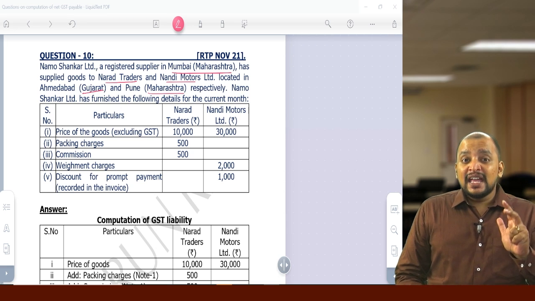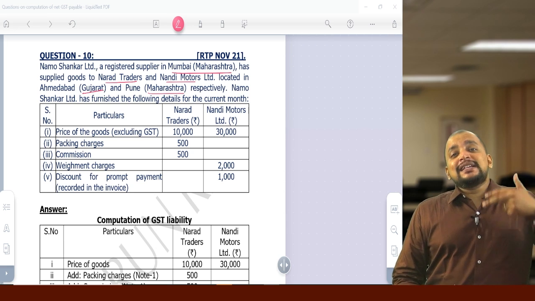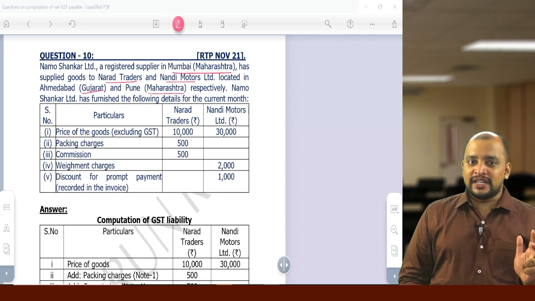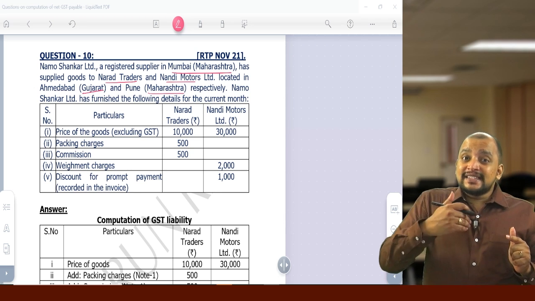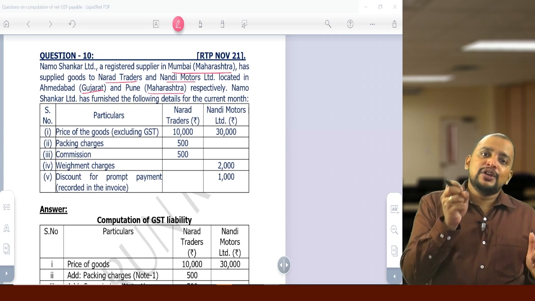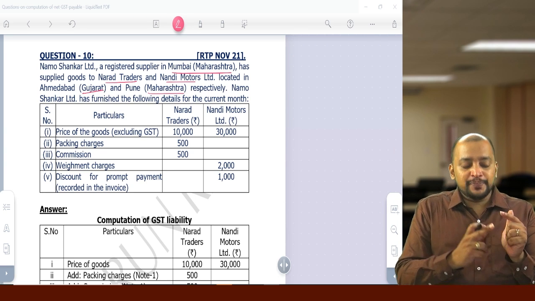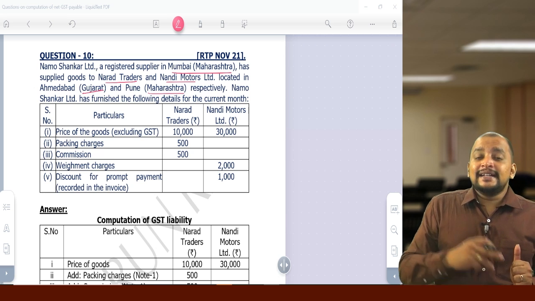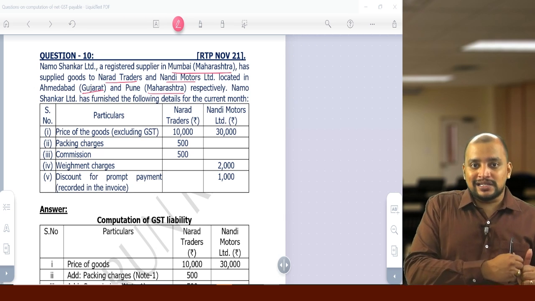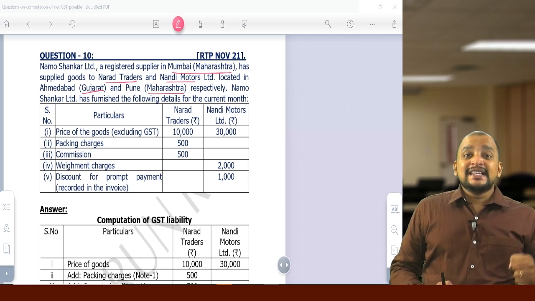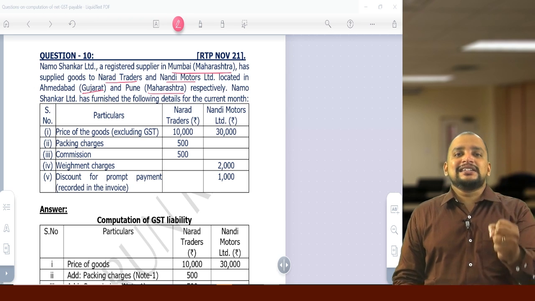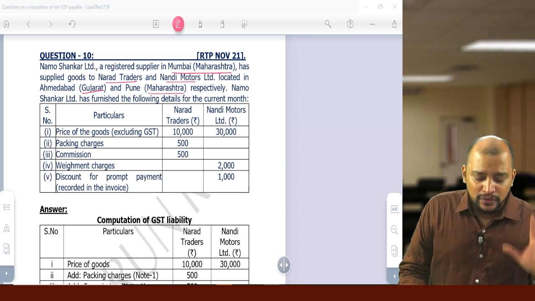Number 2, any amount that the supplier is liable to pay but which is paid by the recipient should also be included in the value. Number 3, expenditure incurred by the supplier and charged to the recipient should also be included in the value. Number 4, interest or late fee or penalty for delay in receipt of consideration. Number 5, subsidy directly linked to the price, other than CG or SG. These are the 5 inclusions.